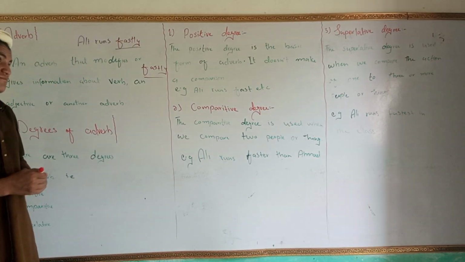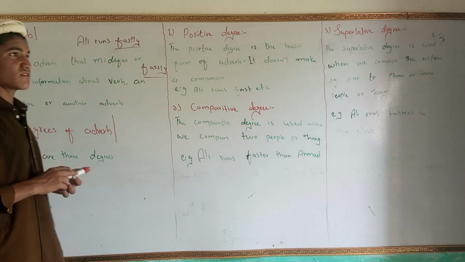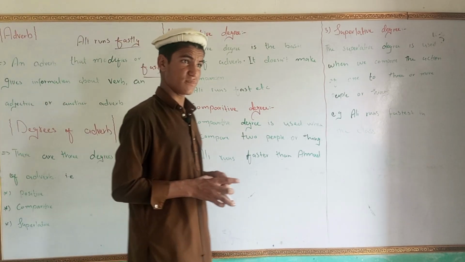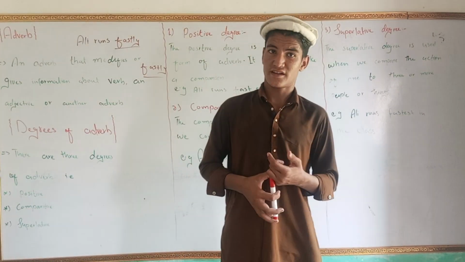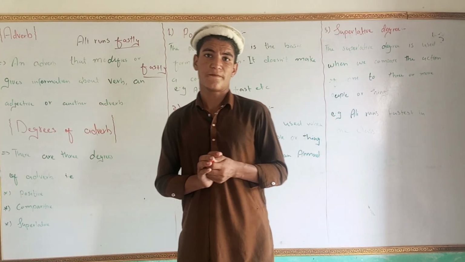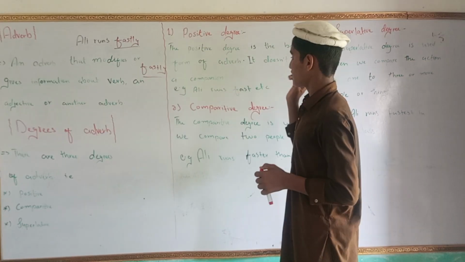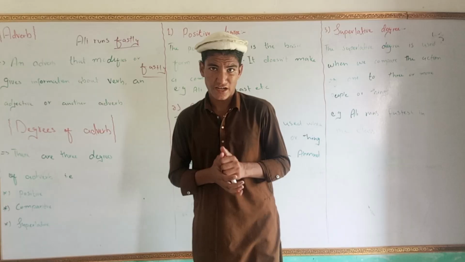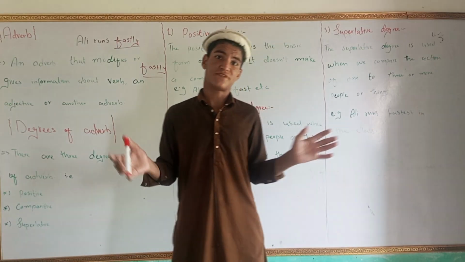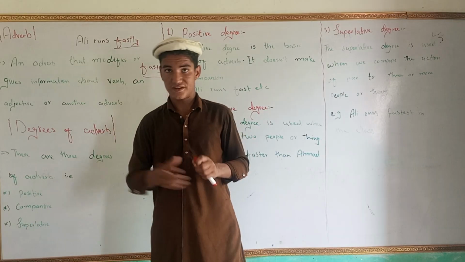Let's come to the degrees of adverb. There are 3 degrees of adverb, like adjective. Adjective also had 3 degrees: positive, comparative and superlative. And adverb has the same degrees: positive, comparative and superlative.